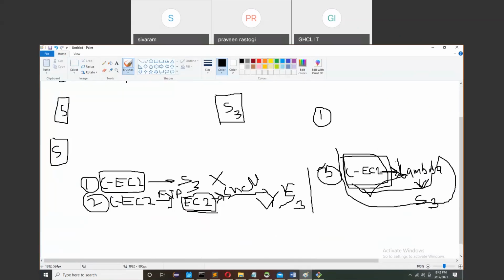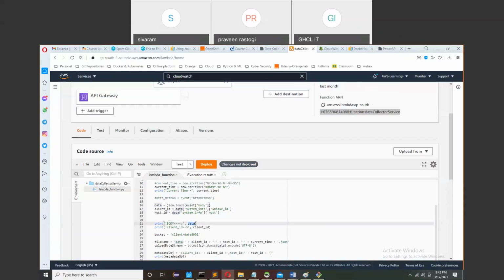How to get the data? This way you can get the data from the server. So this is the complete format. Now the data has come from a script to the Lambda function, and my next aim is to save this data in an S3 bucket. That I need to do now.